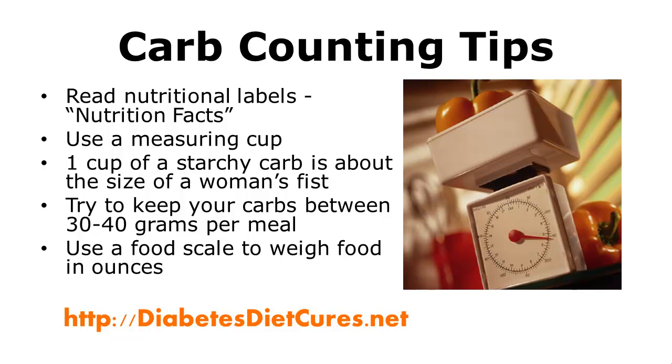For type 2 diabetics, I would say to try to keep your carbs between 30 to 40 grams per meal. I say that to give you a starting point, because if you weigh more, then you can handle more carbs. Plus, different types of carbs impact your blood sugar differently. Use a food scale to weigh food in ounces.